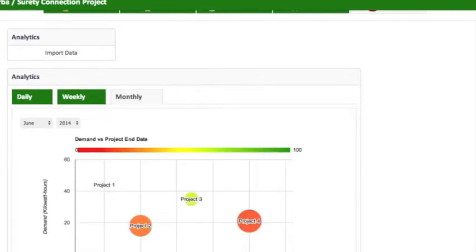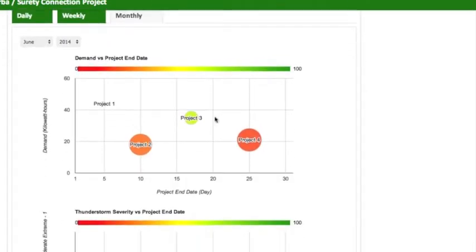Let's go to the monthly tab, and if I look at the first project, you see there are 4 projects in that time scope. If I move my mouse on top of it, it shows the information related to the project. As you notice, there is actually a color that shows the severity. Also, the size of the circle depends on how badly a project is actually performing.